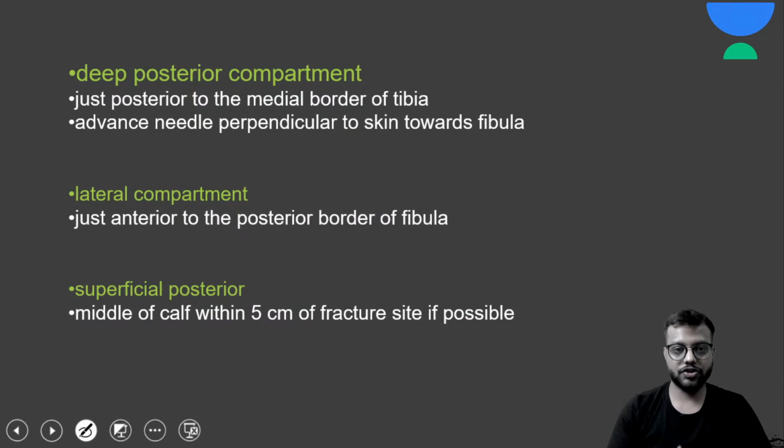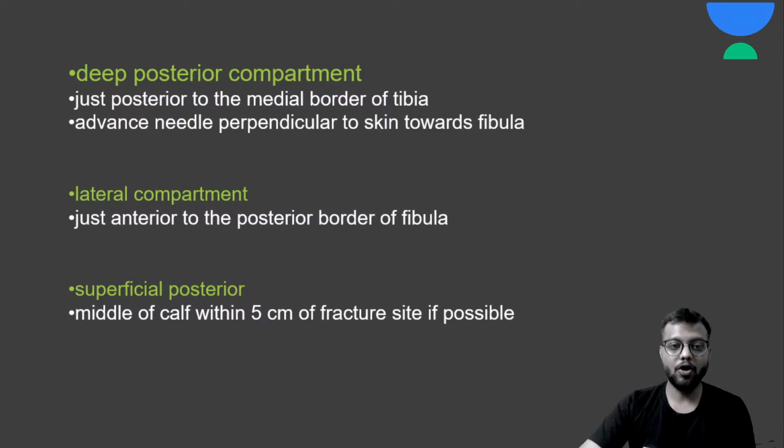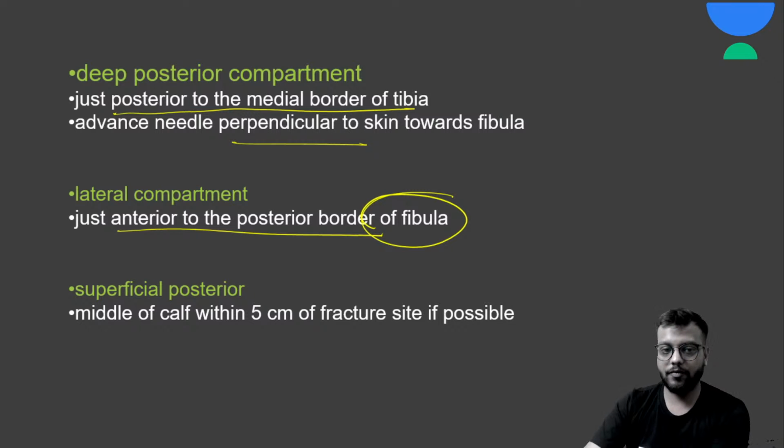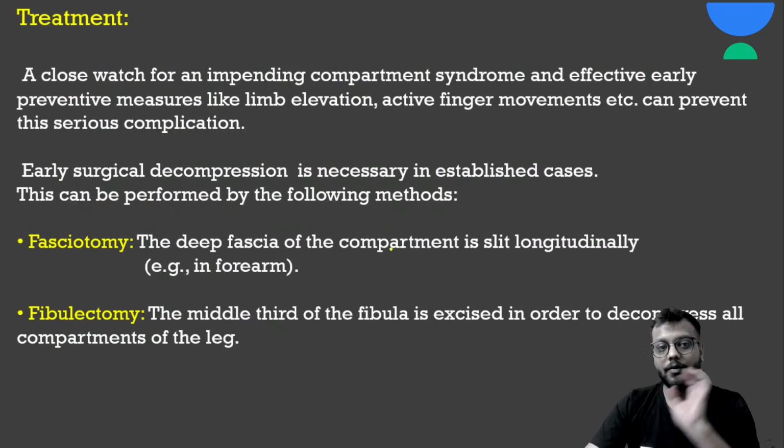और अगर आपको posterior compartment, then you have to go posterior to the medial border of the tibia. Okay, and perpendicular होनी चाहिए आपकी needle. Lateral compartment में you need to go just anterior to the posterior border of the fibula. Fibula के ऊपर से you need to measure it.